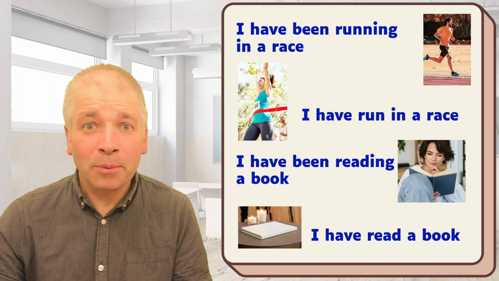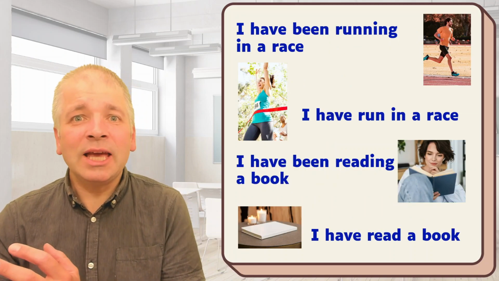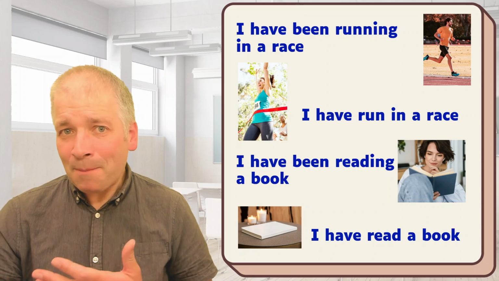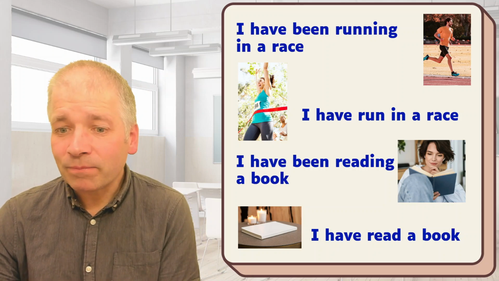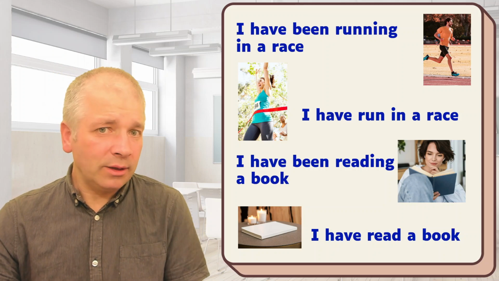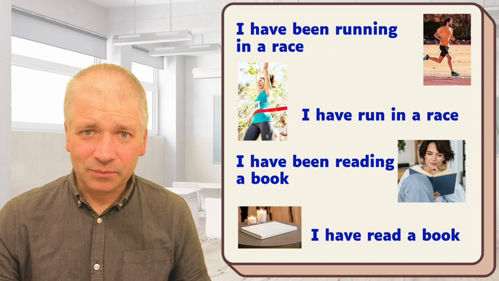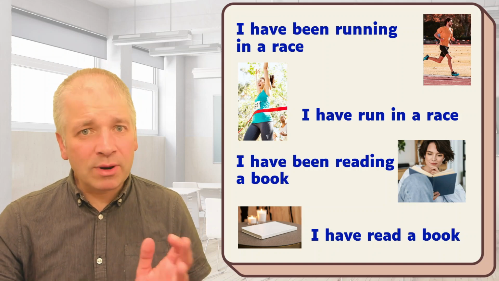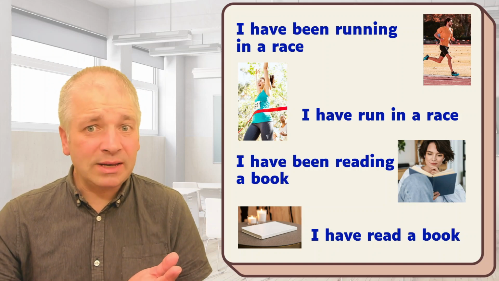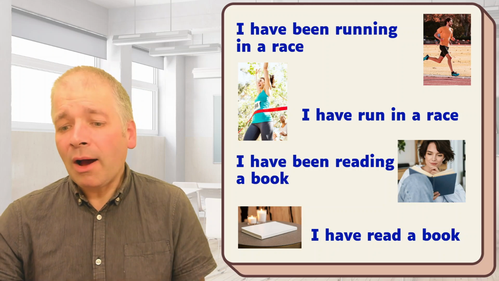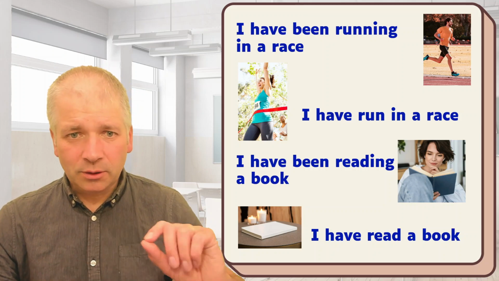Here's some more examples. I have been running in a race. We can see the man is still running. I have run in a race. We can see the race has finished. I have been reading a book. She's still reading the book. I have read a book. The book is closed.